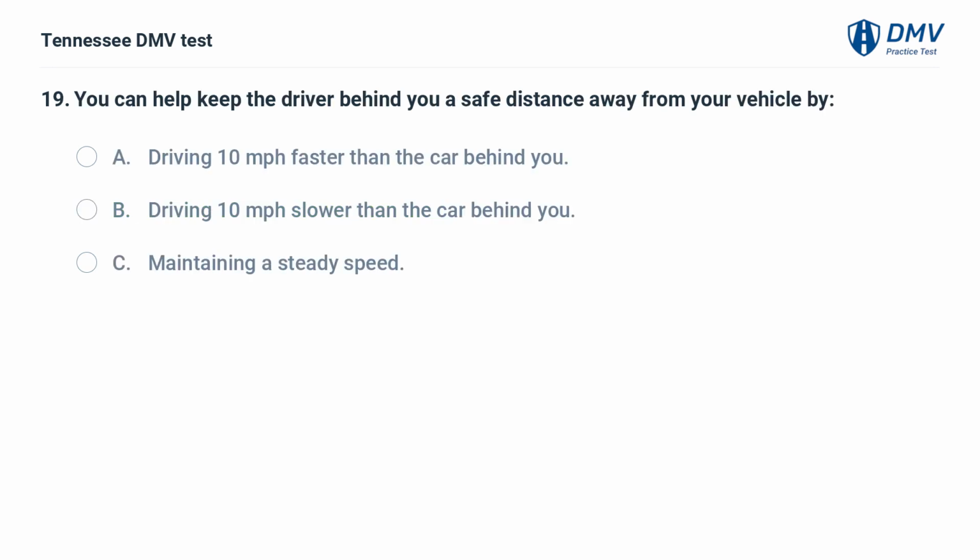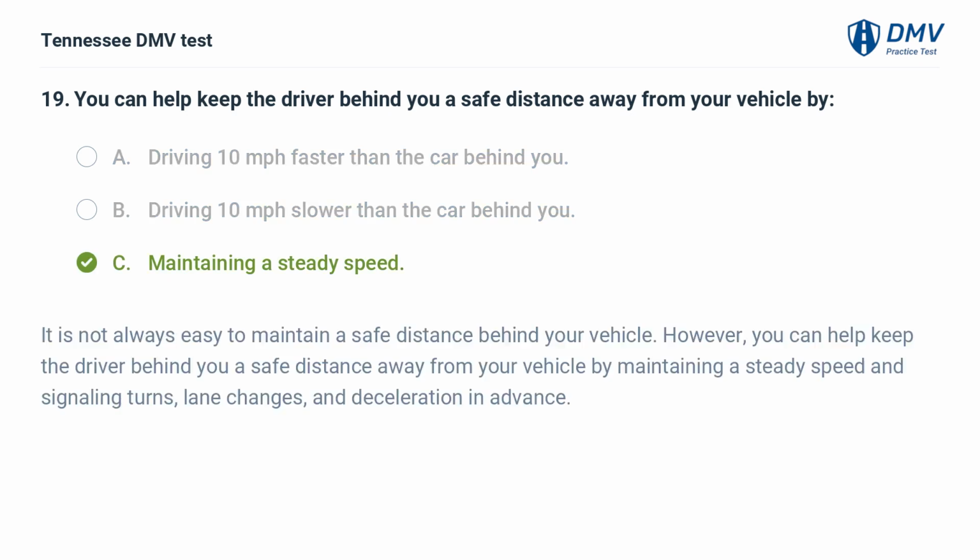You can help keep the driver behind you a safe distance away from your vehicle by: A. Driving 10 miles per hour faster than the car behind you. B. Driving 10 miles per hour slower than the car behind you. C. Maintaining a steady speed. C. Maintaining a steady speed. It is not always easy to maintain a safe distance behind your vehicle. However, you can help keep the driver behind you a safe distance away from your vehicle by maintaining a steady speed and signaling turns, lane changes, and deceleration in advance.